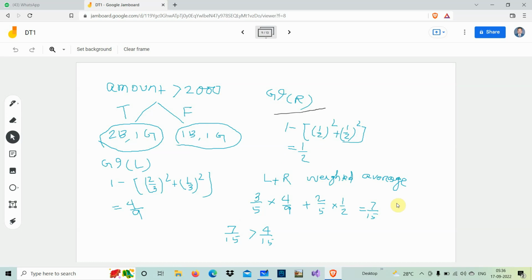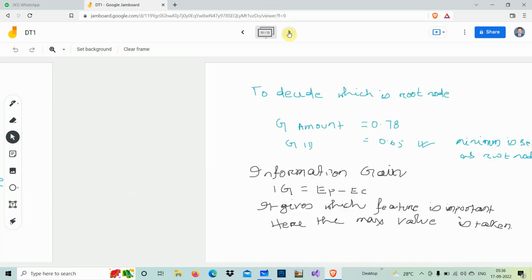Are you getting me? Previous case it was 4 by 15. This case is 7 by 15. That means 4 by 15 is less than 7 by 15. From this fraction you can clearly understand which one will be our root index, or the root node. The minimum one we are going to take.